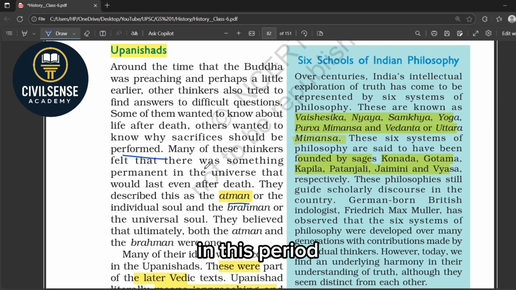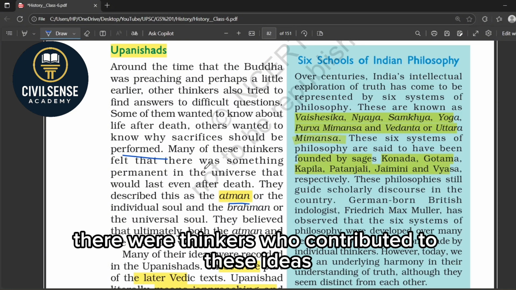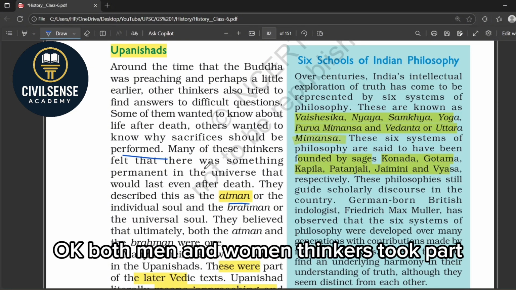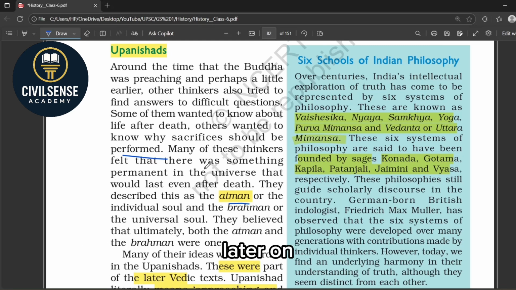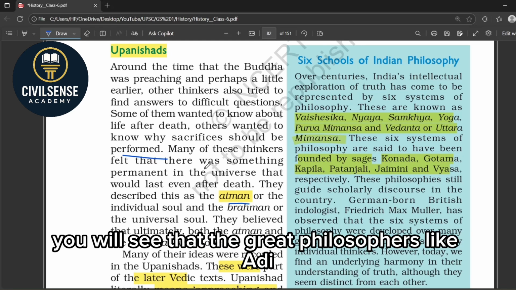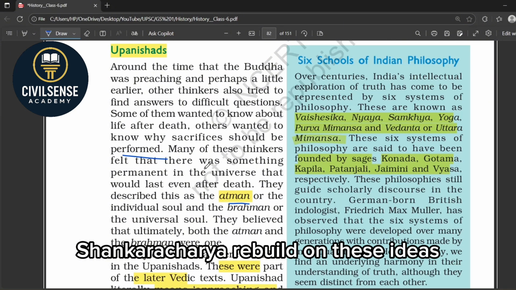Now remember, in this period there were thinkers who contributed to these ideas. Both men and women thinkers took part. The whole point was that knowledge is gained by dialogue, by questioning. Later on you will see that great philosophers like Adi Shankaracharya built on these ideas.